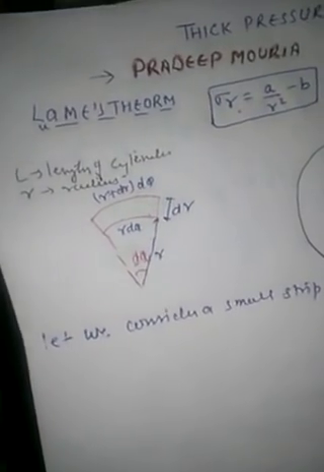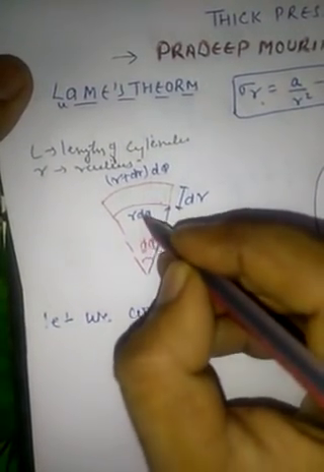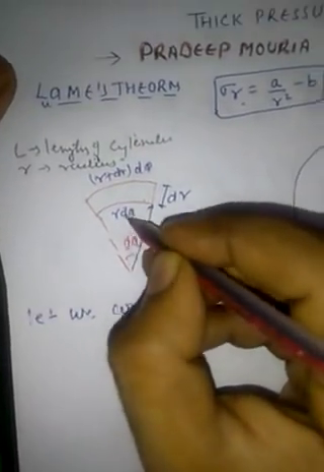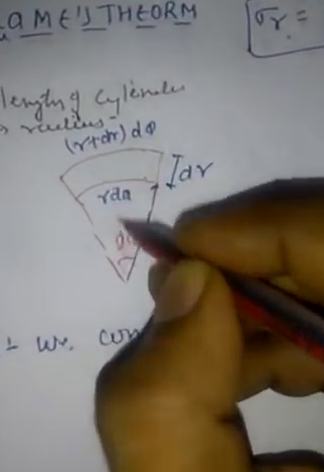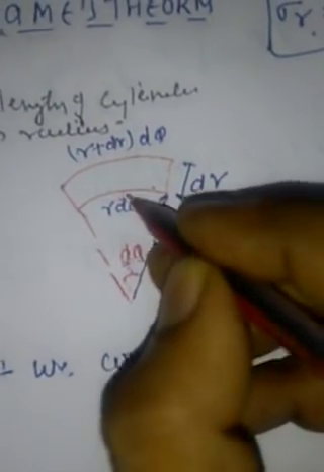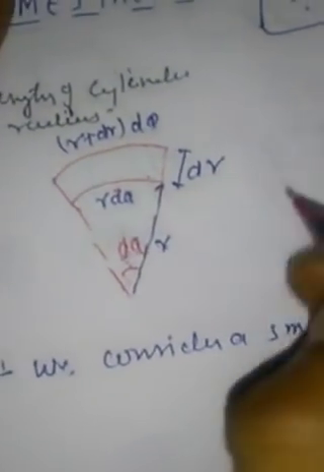Now we represent the forces. Actually, pressure is acting along this direction, from the center to the circumference of the cylinder, but stress is generated in the opposite direction. For the calculation work, we put it in this manner.